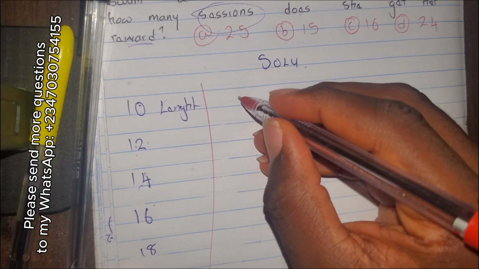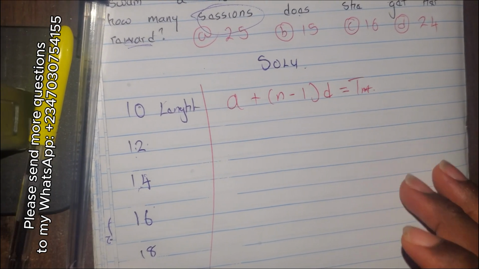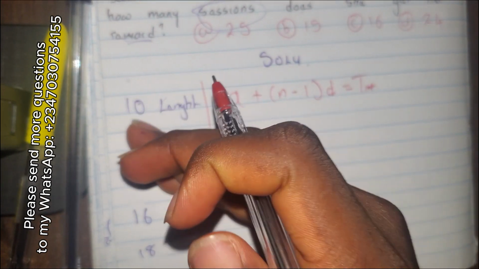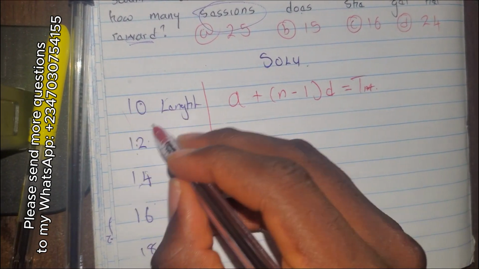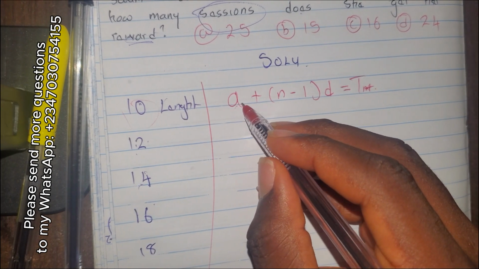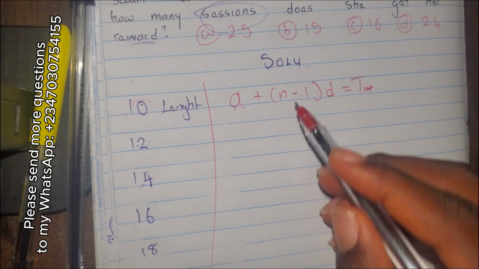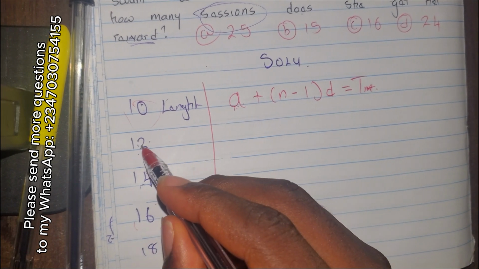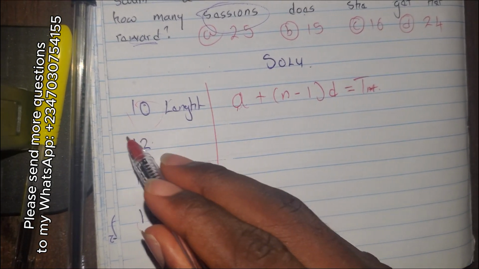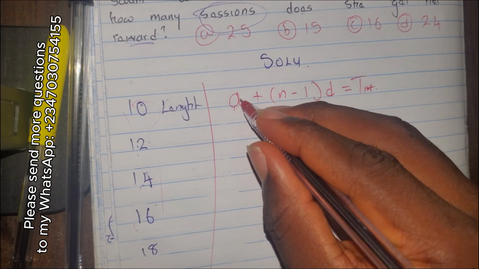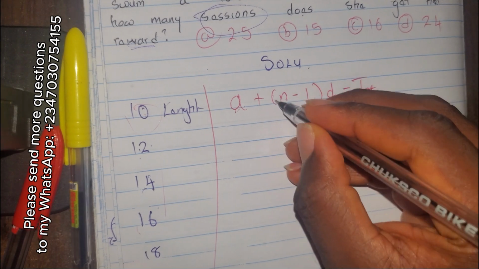The first formula arithmetic progression has is that, meaning that if we have a series of numbers going like this, A is the first number. Are you getting that? So A is called the first term, the first position. N is the position. This one is the first position, second position. So imagine we are talking about 14 now. Are you getting that? Imagine we are talking about 14. We'll say, okay, 14 is in what position? 14 is in the third position.